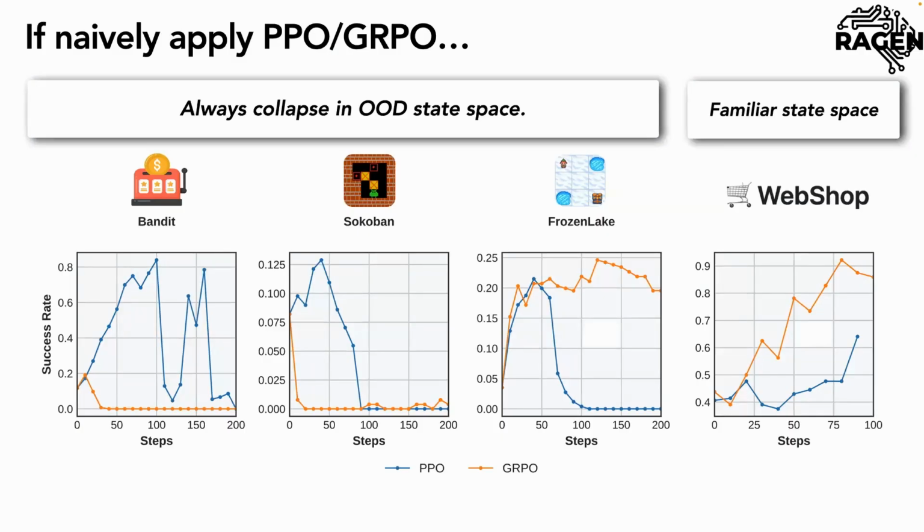For example, for bandit machine, Sokoban, and frozen lake, the model showed something like model collapse. They first improve their performance, and then the performance drops dramatically to 0. For WebShop, the performance increases steadily. We discovered that the states in WebShop are mostly familiar states.